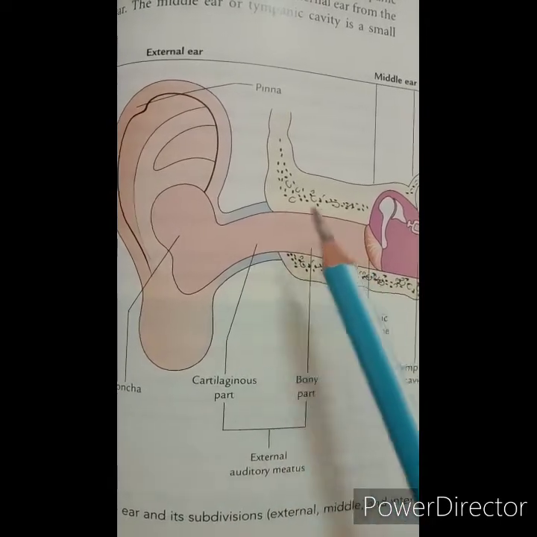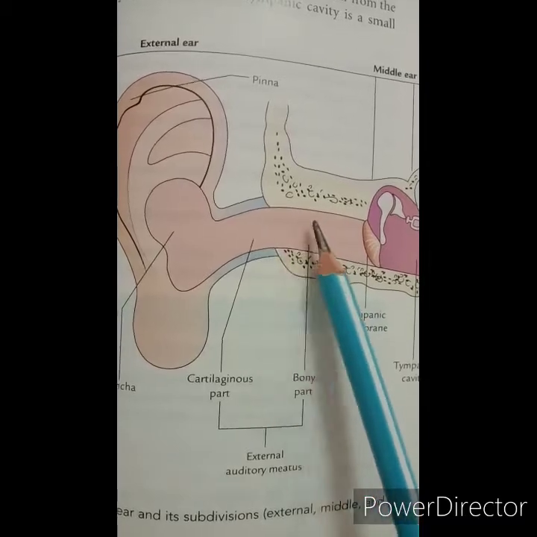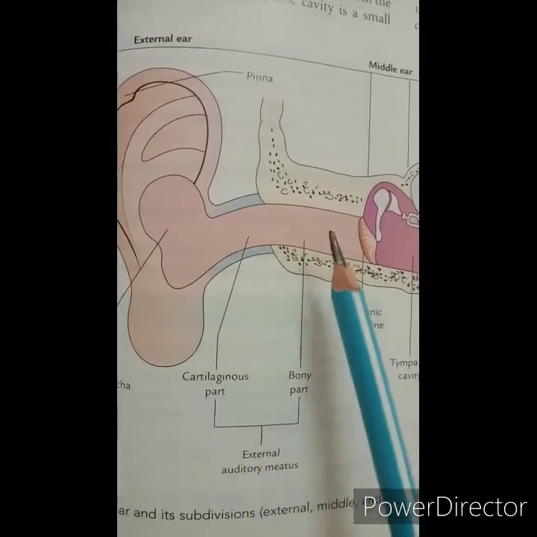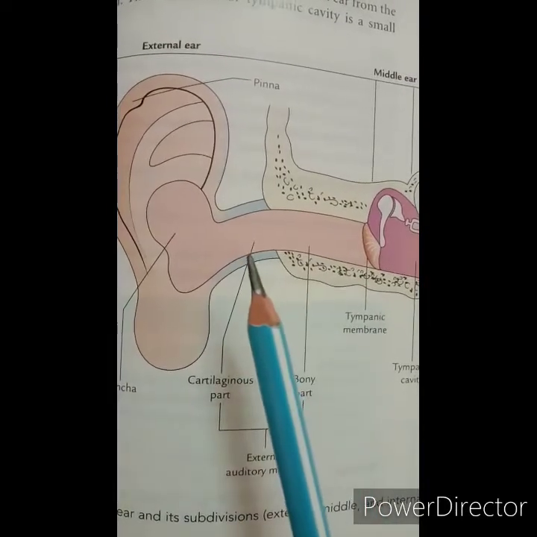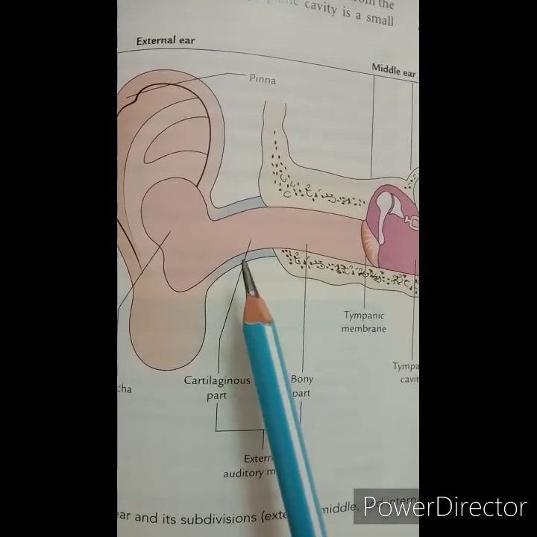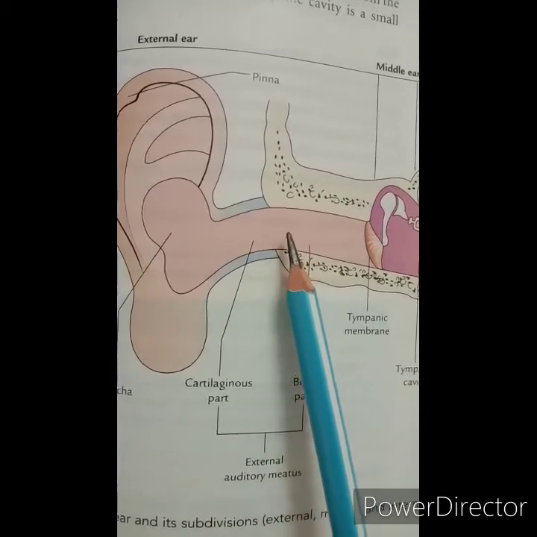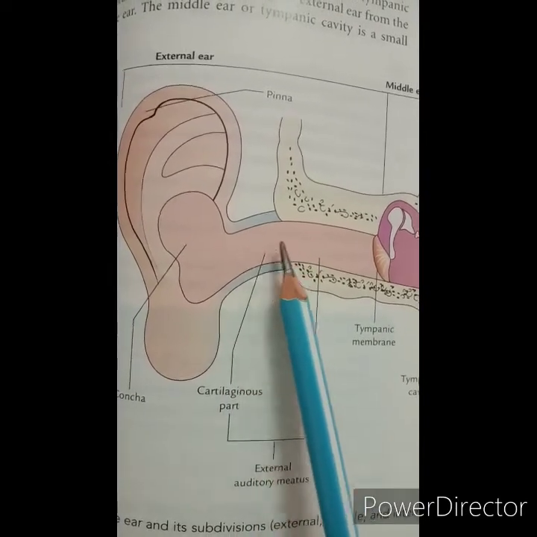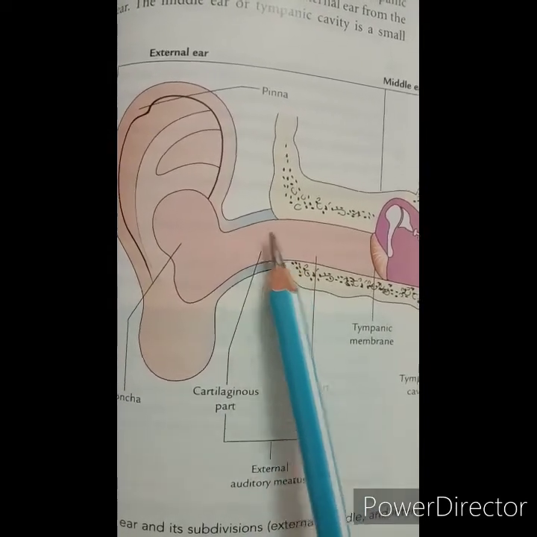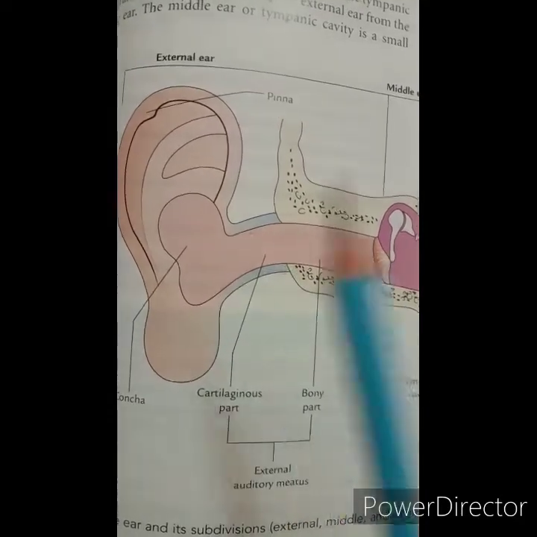The meatus is divided into two parts: the outer cartilaginous part and the inner bony part. The outer one-third, that is 8 mm of the meatus, is the cartilaginous meatus covered by skin. It is thick and contains ceruminous and pilosebaceous glands which secrete wax.